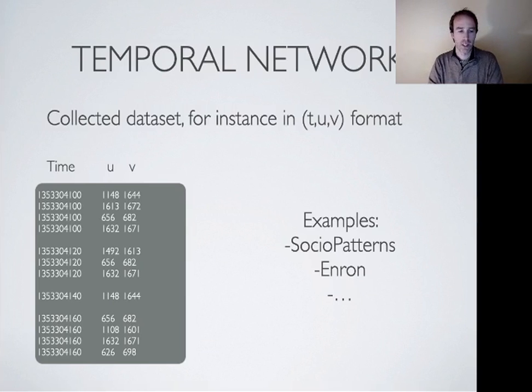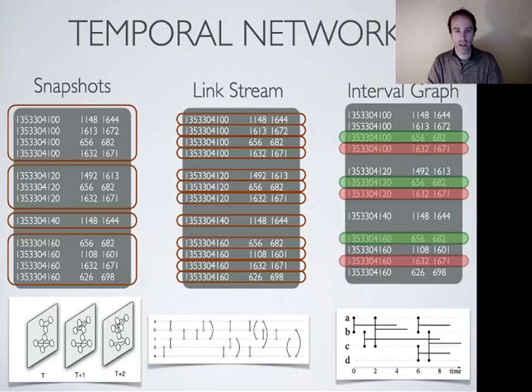To give a concrete example, here is some data coming from the sociopattern project, in which you can see that each row corresponds to one timestamp and a pair of nodes interacting during a particular second in time, and it's captured every 20 seconds. And you see that for this same data, there are several ways to represent it with dynamic networks.